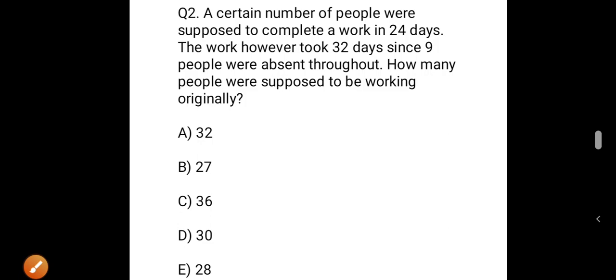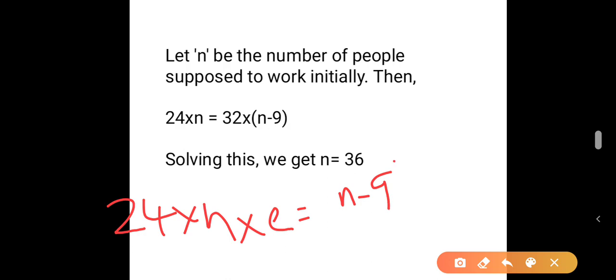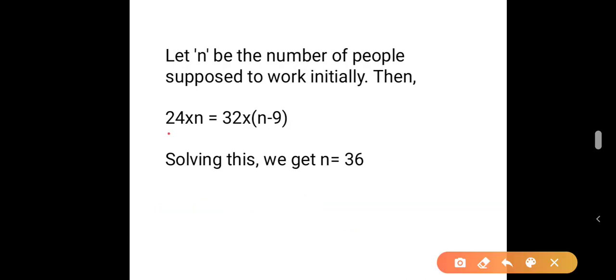That is, 24 into n into E equal to n minus 9 into 32 into E. E and E cancel. Therefore, we have the equation 24 into n is equal to 32 into n minus 9.